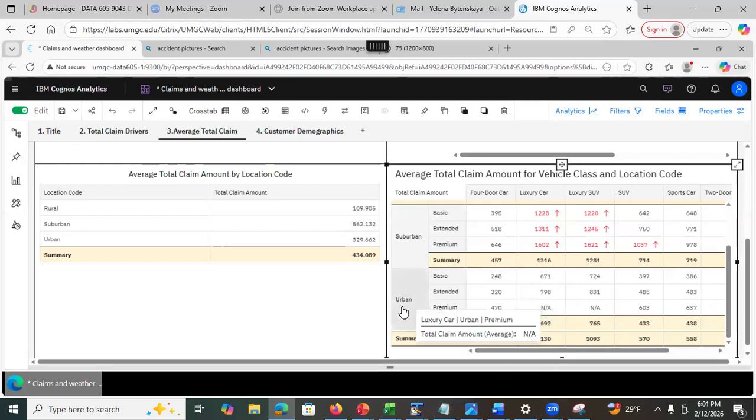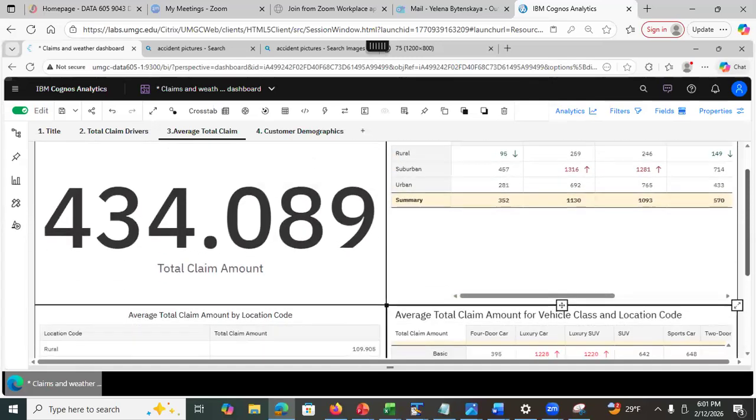Here, in the urban location with premium coverage, there are no luxury cars. So we cannot calculate the average total claim amount here because there are no records, no data for luxury cars, no claims.